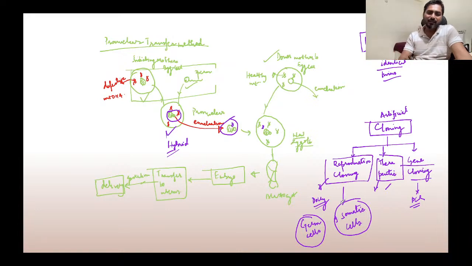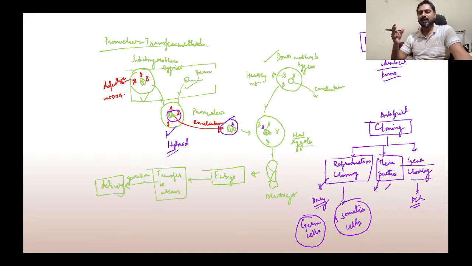Germ cells are the cells which are present inside our reproductive organs. Those are also called sex cells. And all the cells other than the germ cells in our body are called somatic cells, or body cells. Most of the cells in our body are somatic cells only.